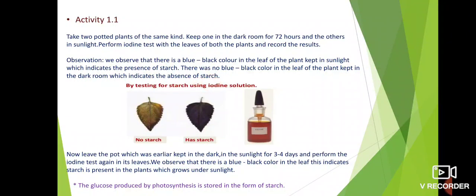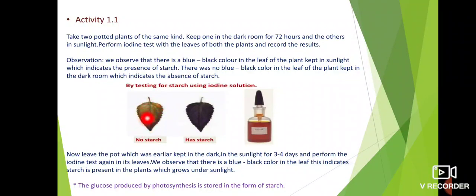See, the leaf which is kept under sunlight converts its color to blue-black when we add iodine to it. And the leaf which is kept in the dark room will not convert its color to blue-black when we add iodine.